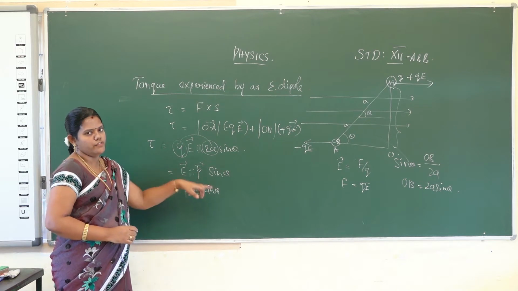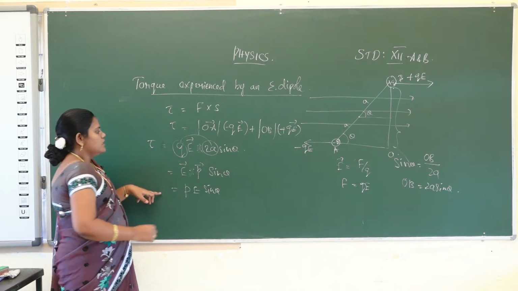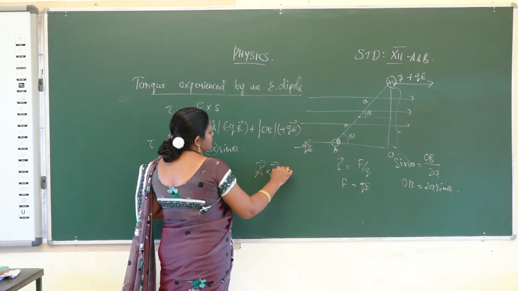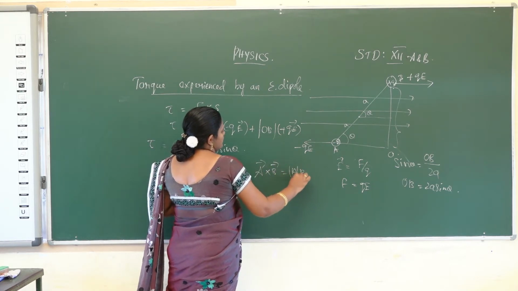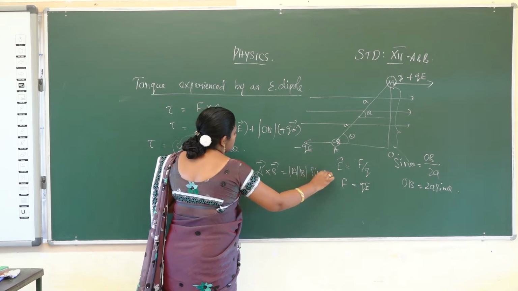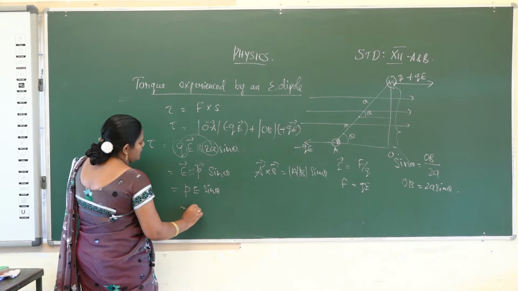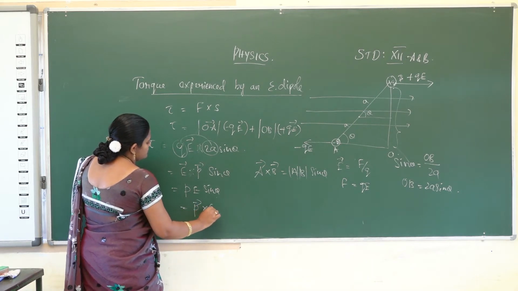What is the formula in vector notation? A vector cross B vector is equal to AB sin theta. You already learned this in the 11th standard: A cross B is equal to AB sin theta. So PE sin theta is equal to P cross E.